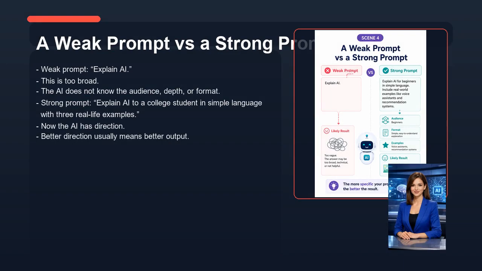Now let's look at a weak prompt versus a strong prompt. Weak prompt: explain AI. This is too broad. The AI does not know the audience, depth, or format. Strong prompt: explain AI to a college student in simple language with 3 real-life examples. Now the AI has direction. Better direction usually means better output.